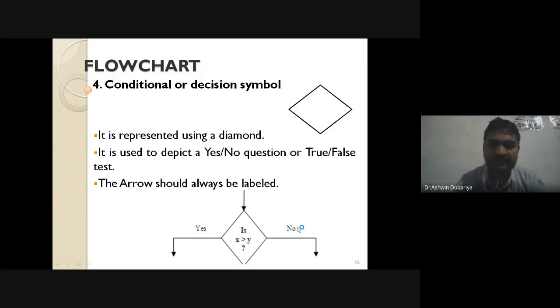If the condition becomes false, then you can mention no, or you can mention false. Any keyword you can use. Then how can you use the condition inside that? If you remember, in an algorithm we generally use the word if in a condition. But here, do not use if; instead of if, you use is. Is, then the condition and a question mark. If the condition becomes true, what do you have to do? And if the condition becomes false, what do you have to do? In that way, you have to mention a condition in a flow chart.